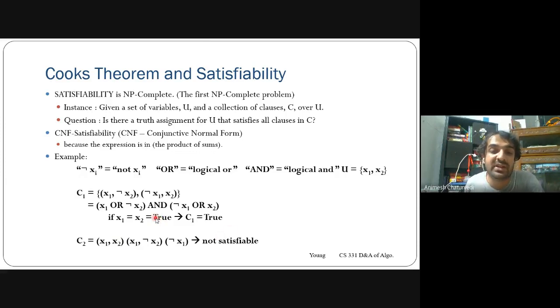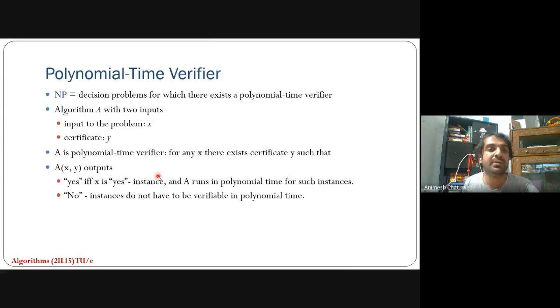I hope that satisfiability would be clear: you just want to check, whatever the input of x1 and x2, what should be the output of a particular algorithm, and that you need to write some algorithm for this. So that is the satisfiability problem. Next, polynomial time verifier. So what does it mean?